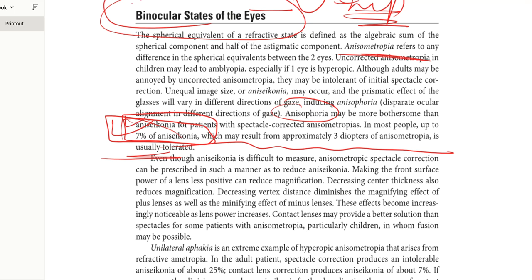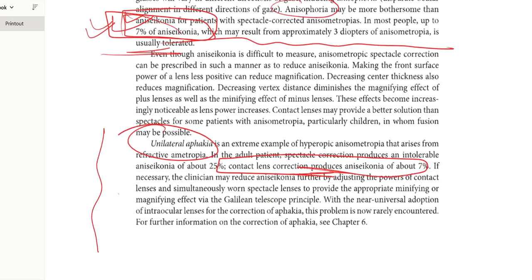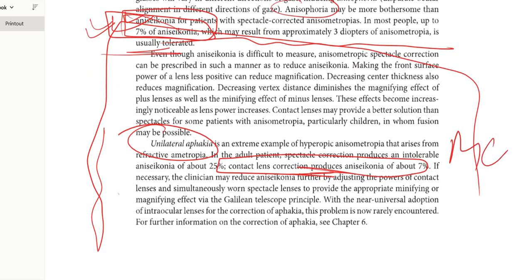7%, and there is also a range mentioned in the 7th or 8th unit. Also remember that unilateral aphakia gives how much anisoconia. Like this anisoconia, every line written here is very important. Please, every line is an MCQ, very important.